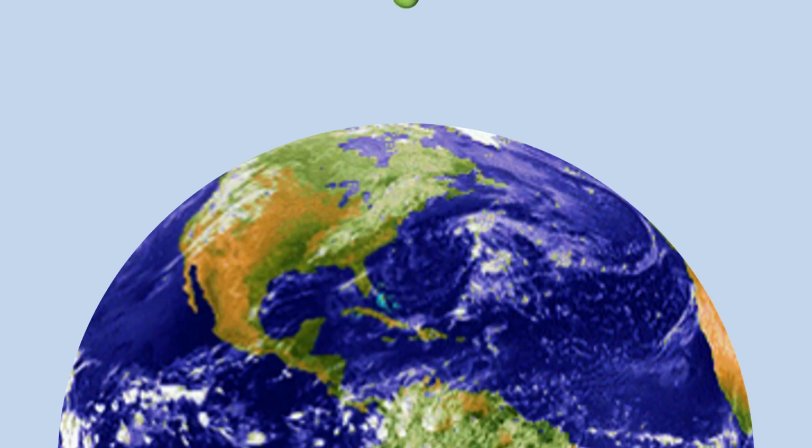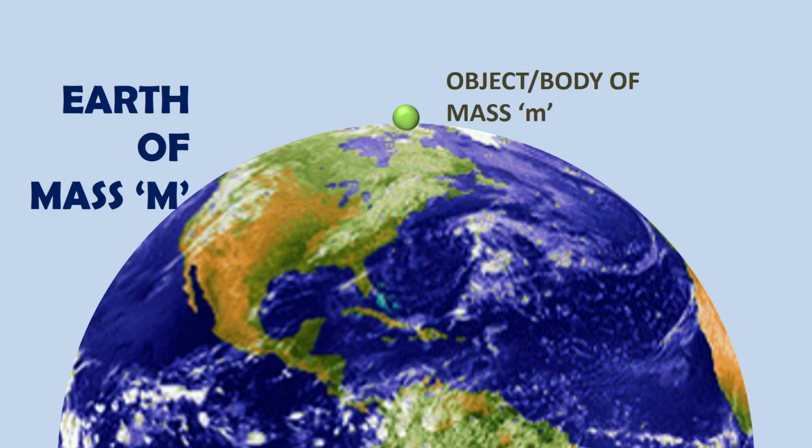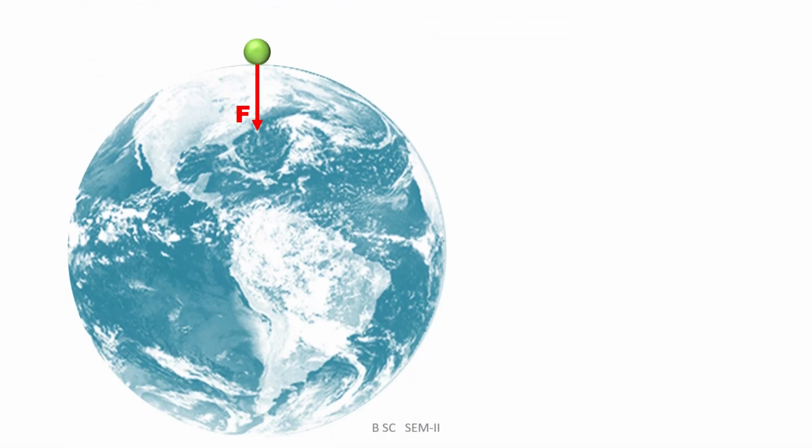Now we consider the situation in which the small body of mass m is situated on the surface of the earth having a very large mass denoted by the capital M. Hence the body of mass small m experiences some gravitational force which is acting in a downward direction, shown in this diagram.